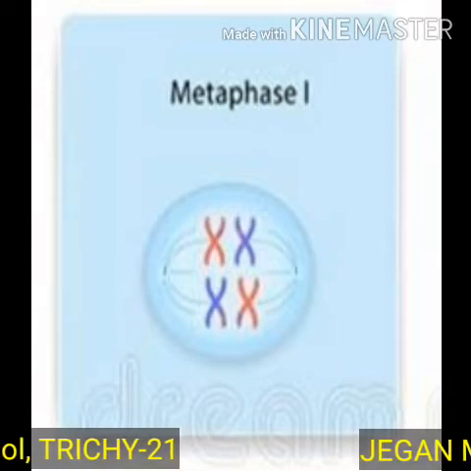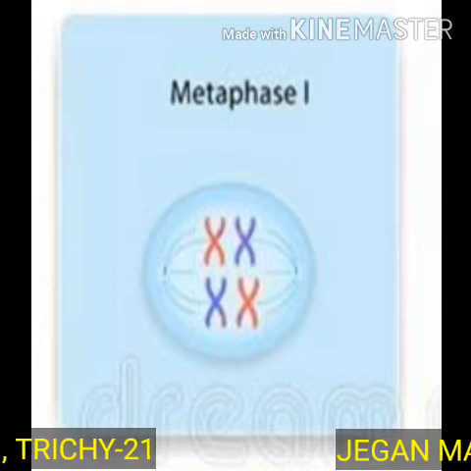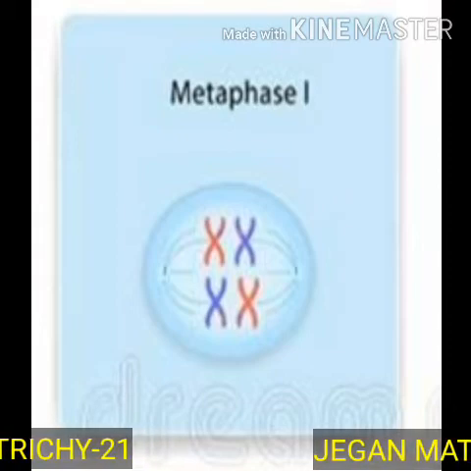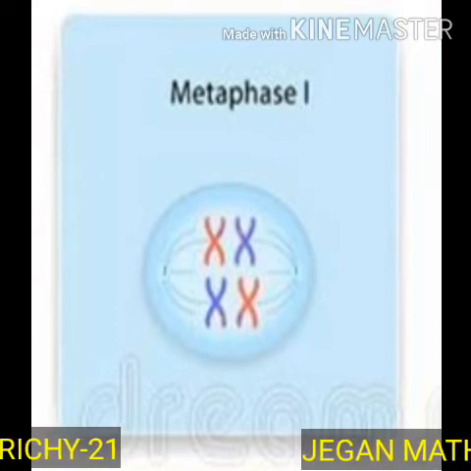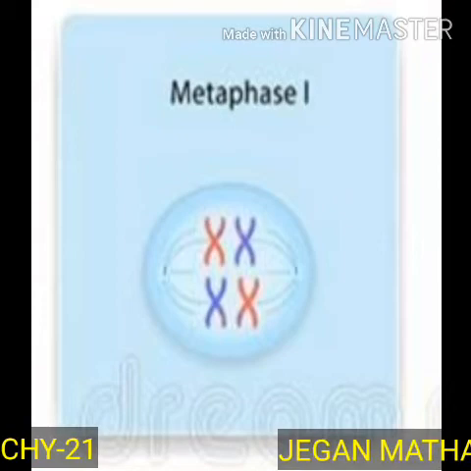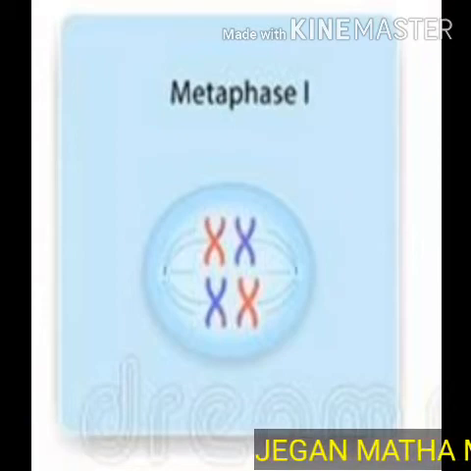Metaphase I. The chromosomes move towards the equator and finally orient themselves on the equator. The two chromatids of each chromosome do not separate. The centromere does not divide.